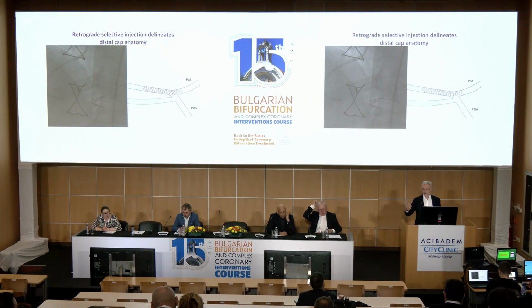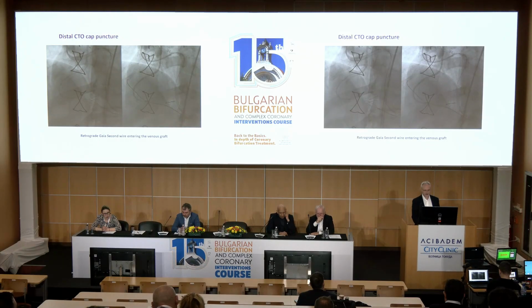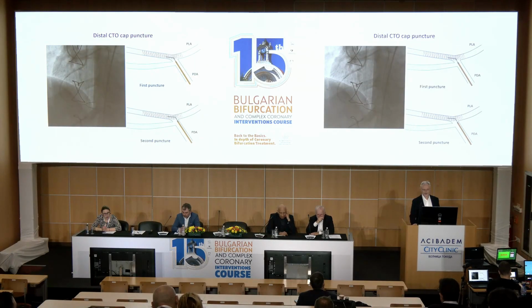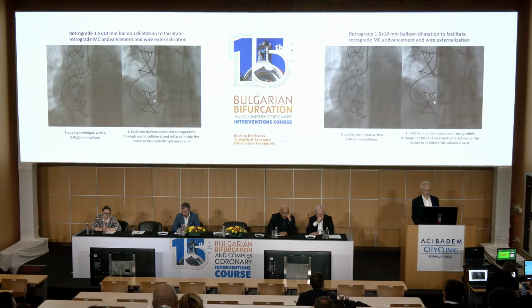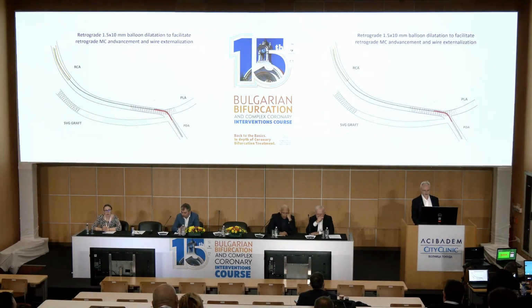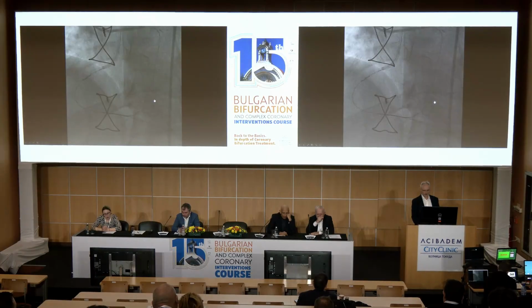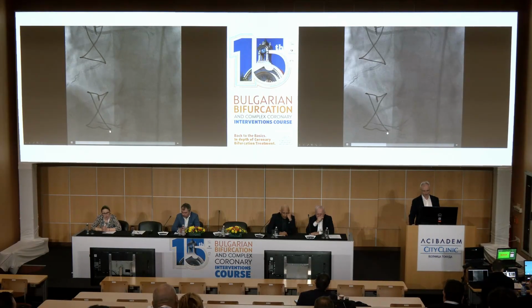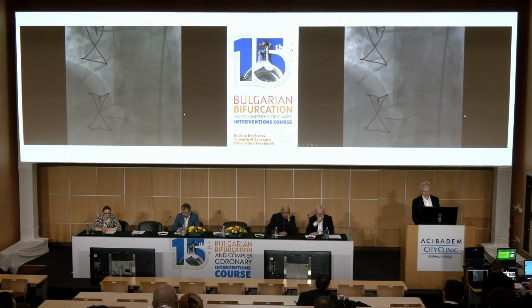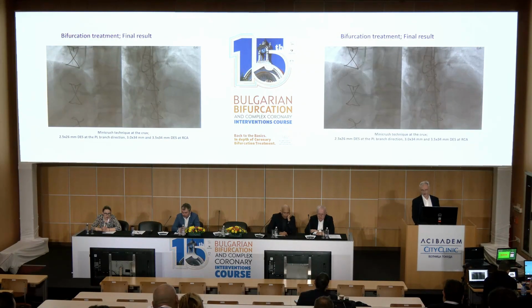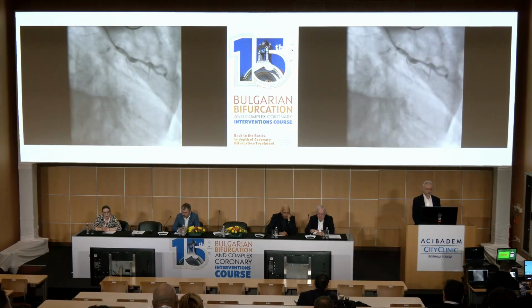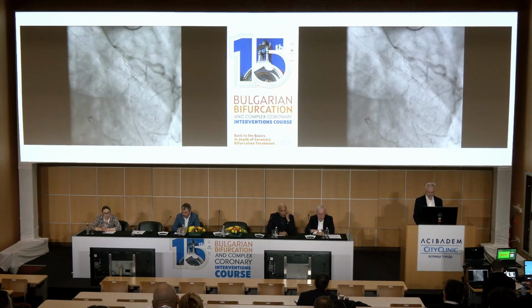So you go reverse, actually, as you say, the proximal strategy here. In order to do it right, you have to go from the distal. If you go proximal here, you will not get access to the other vessel. You have to go to the distal strategy in order to be able to get access to both of them, and that's exactly what happened, the reverse CART externalization, and just to go, you see the specifics, dual lumen microcatheter afterwards to get access into the PLA, and essentially that's okay, and then that's the final result. But you see the complexities that it's involving.